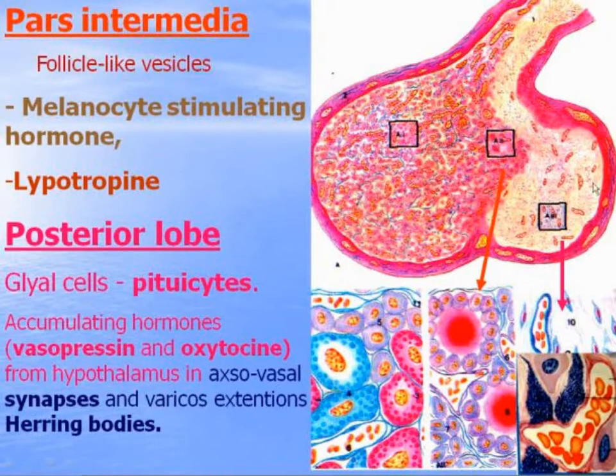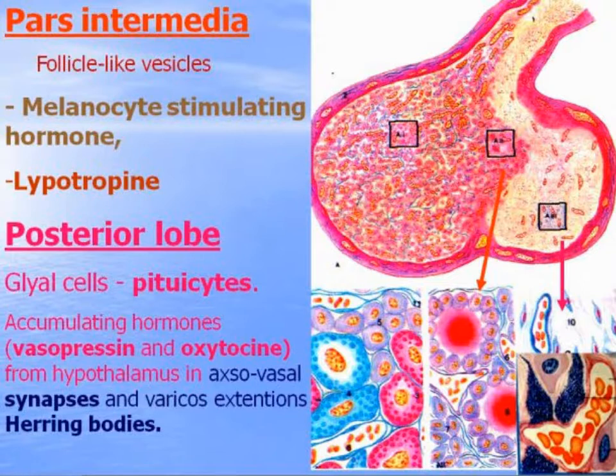Posterior lobe contains no endocrine cells and no neurons. They contain a lot of pituicytes, special glial cells like astrocytes.